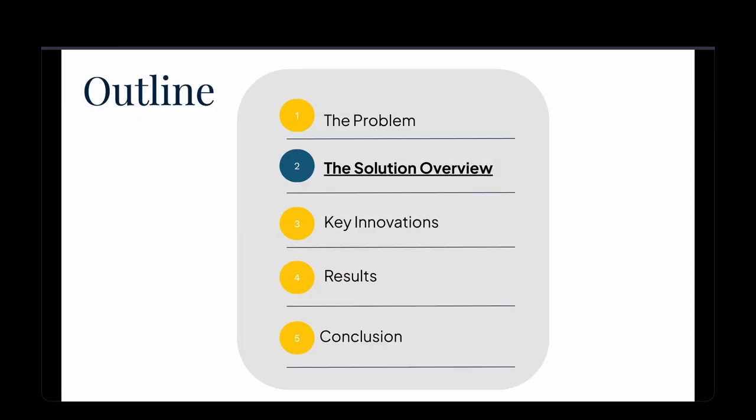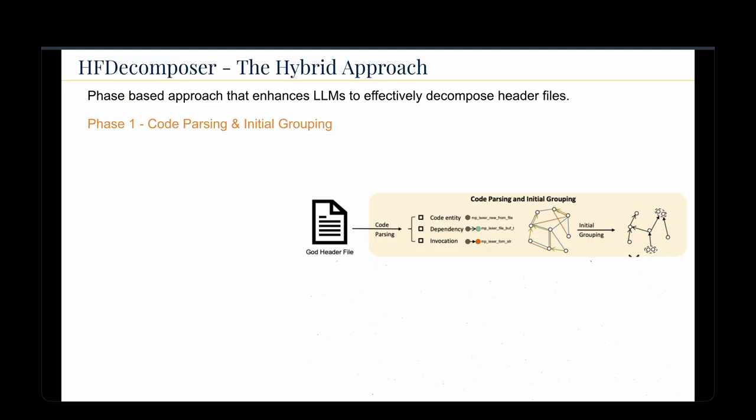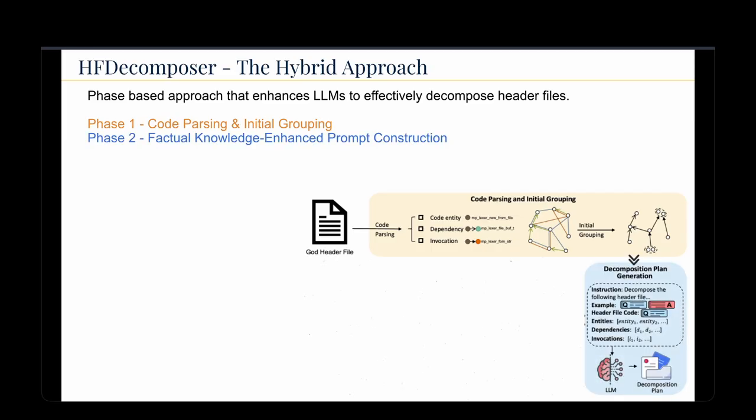So let's take a look at the solution of the paper. We have what we call a header file decomposer, which is a hybrid phase-based approach to enhance the LLMs. Firstly, we have phase one, which is code parsing and initial grouping. This will ingest the God header file for that first step, and then do the two-stage grouping that we'll talk about later. Then we have phase two, which is factual knowledge enhanced prompt construction.